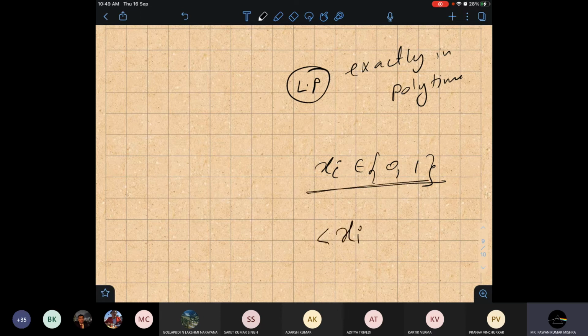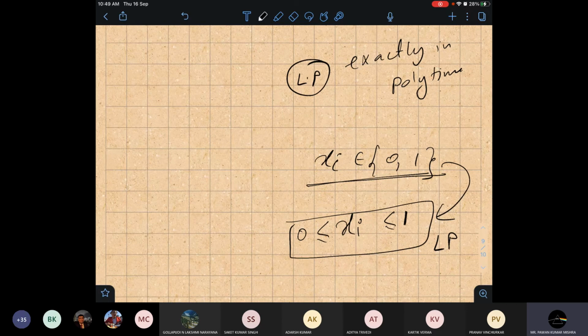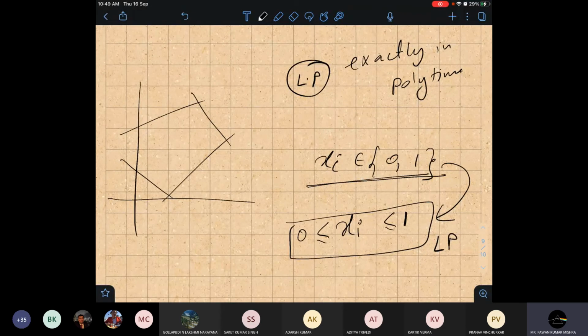So we do this way. We relax this constraint from here to here, then this becomes a linear programming. So relaxing this constraint made the problem easy. Easy in the sense that now I can target a real value also. I guess you people have studied this. Suppose we have linear constraints. If we draw its structure, it will be a convex body. This you have studied, no?